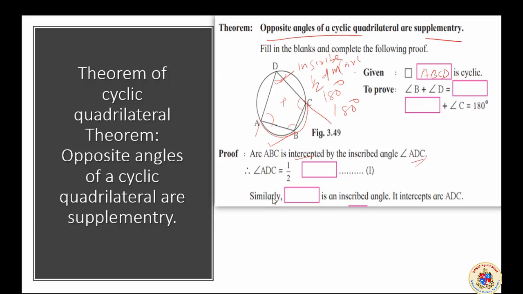We haven't got the measure of the arc yet, but we know that the measure of ADC will be equal to half the measure of the arc ABC.